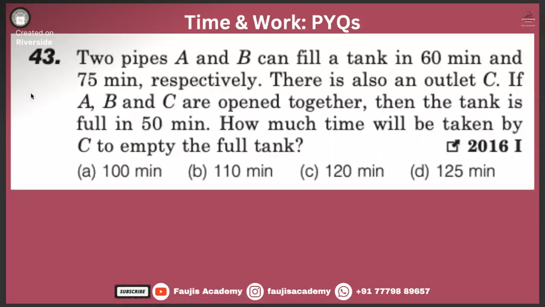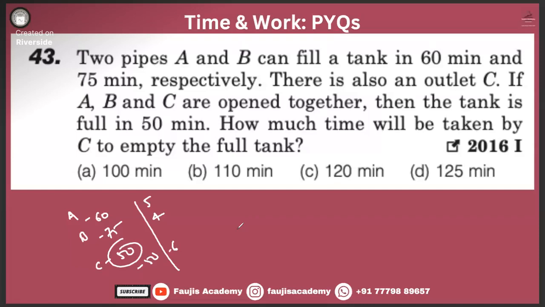Question 2. Pipes A and B take 60 and 75 minutes, outlet C takes 50. Tell me what is the LCM of this much? C is an outlet. Outlet means minus 50. LCM is 300. Work is 5 units, 4 units, and minus 6 units.